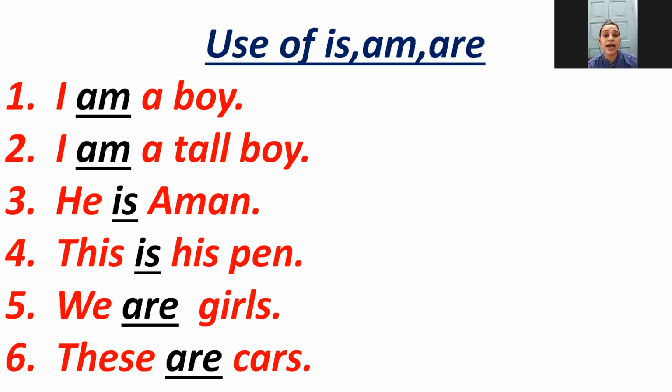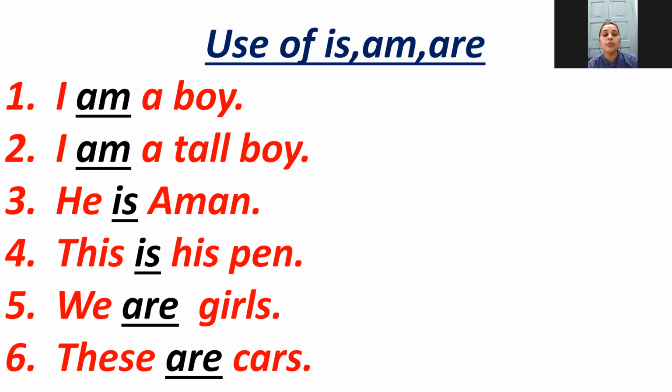Second, I dash a tall boy. What the boy is telling about himself? That he is tall. So we always use am with I. So we will put am here. So the sentence will be, I am a tall boy.